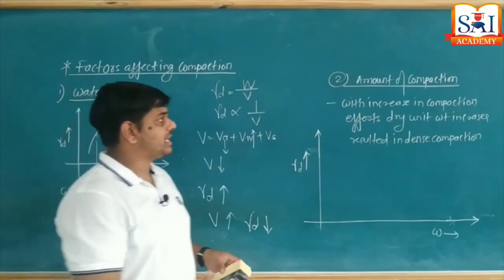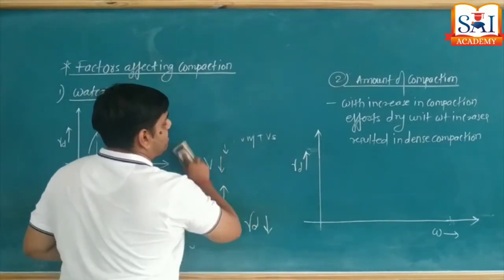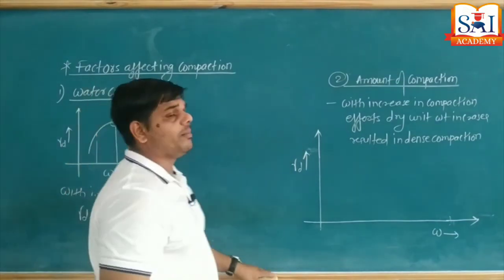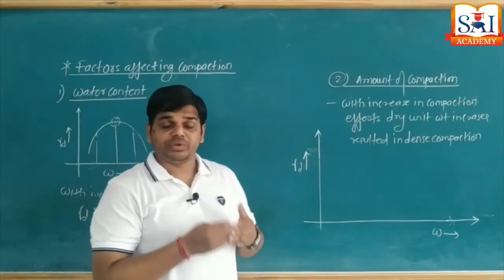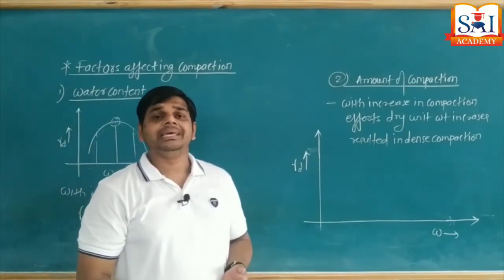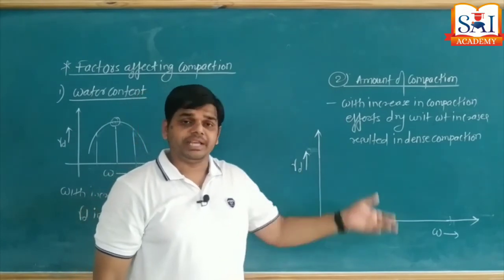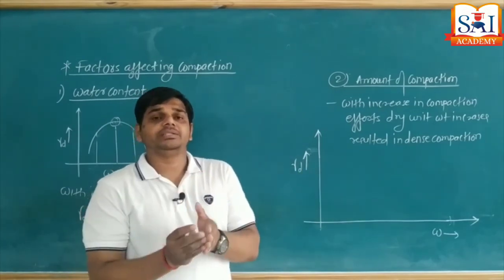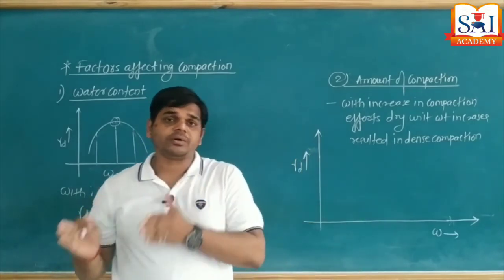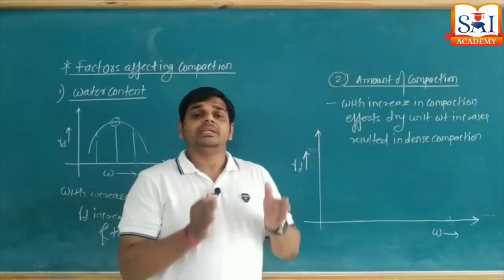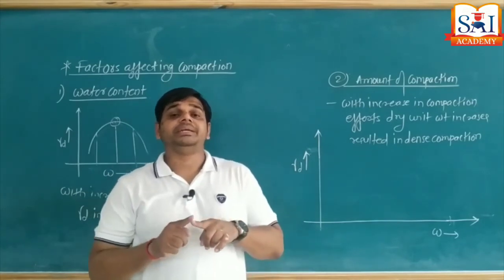Okay, now let's move to the second factor, that is amount of compaction. It is very common. With increase in compaction efforts or with increase in compaction energy, the dry unit weight increases. Means if we conduct the two practicals simultaneously, that is standard Proctor test and modified Proctor test, in these two tests the rammer used is having different weights.